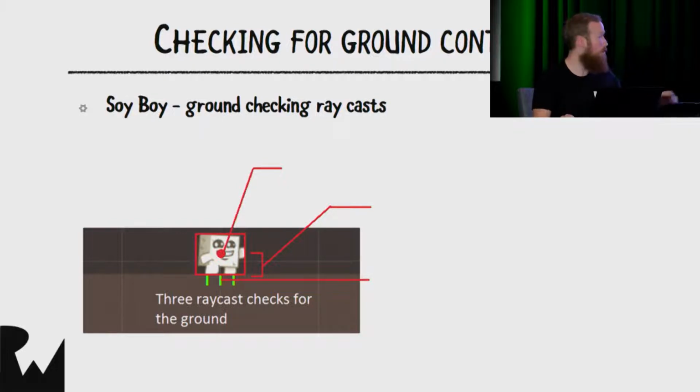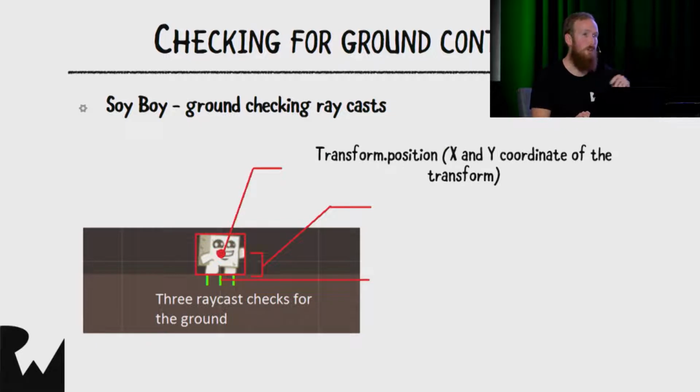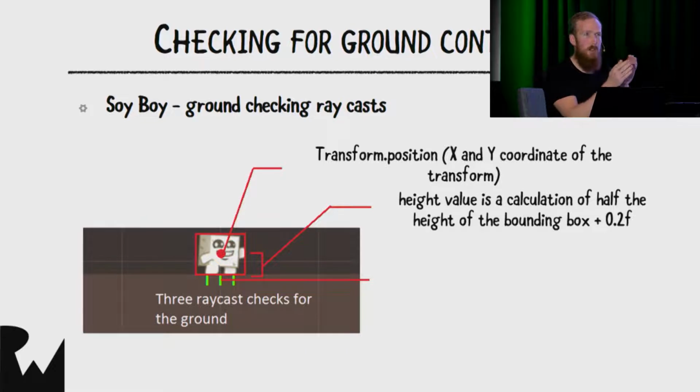So we're going to be doing that, and if you look in this diagram here, we've got those 3 green lines. Those are our actual ray casts. We're going to shoot 3 invisible rays below our character's feet. And they're very short because we only want to look directly below the feet to see if there's actually ground or a platform there. We're going to offset the other 2. So there's a middle one, the center one, and 2 off to the side. And that just gives us a higher degree of accuracy. So if you're standing right on the very edge of a platform, it'll still allow us to detect if the feet are there.